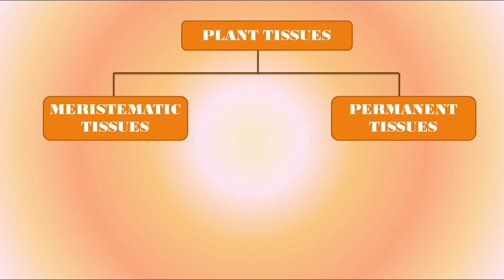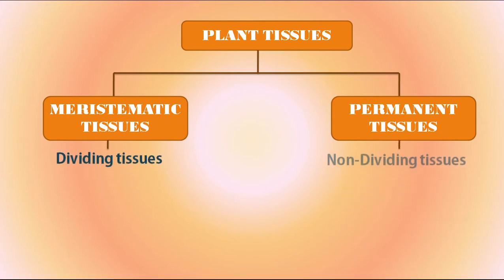But as the cell division proceeds, some of the older cells lose their capacity for cell division and get mature. This group of cells forms the permanent tissues. They are also known as non-dividing tissues because they don't divide further.